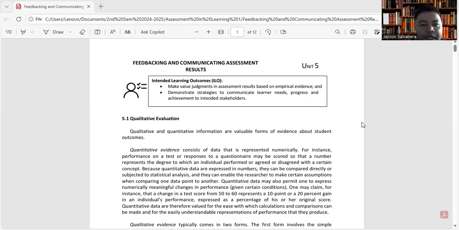As you can see, the intended learning outcomes are the following. At the end of this unit, you will be able to make value judgments in assessment results based on empirical evidence and demonstrate strategies to communicate learner needs, progress, and achievement to intended stakeholders.